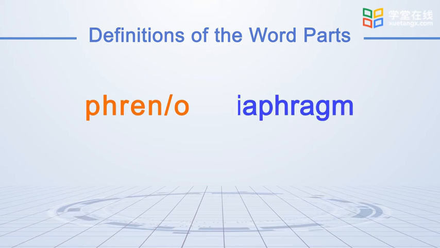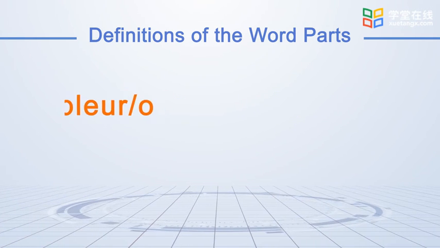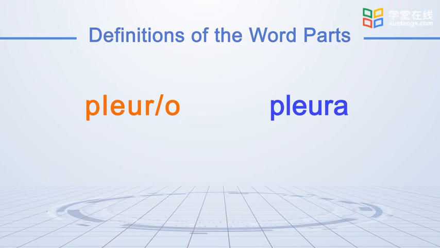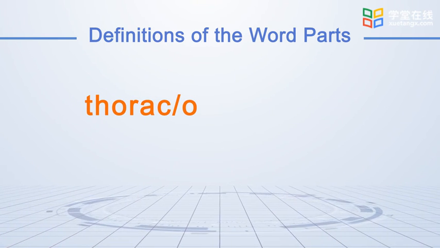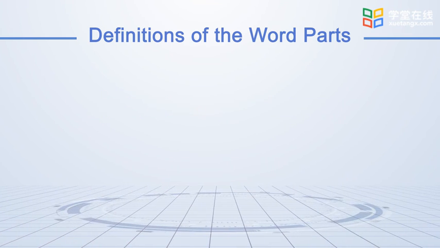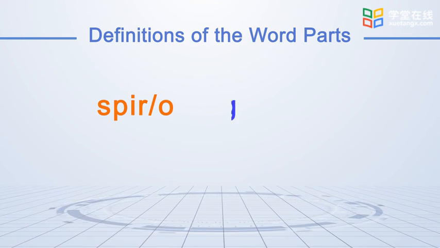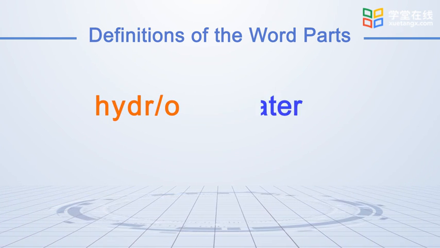Phreno is diaphragm. Pleural is pleural. Thoracal is chest. Spiral means breathing. Hydro is water.